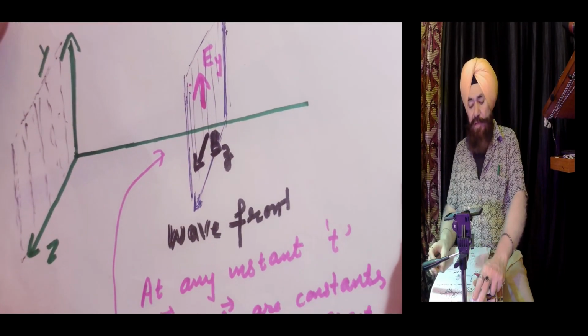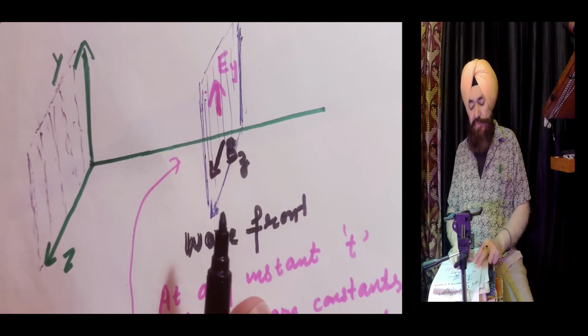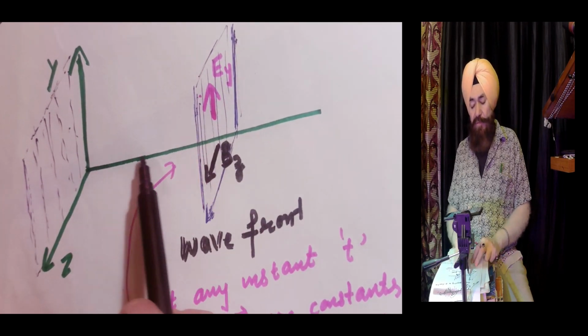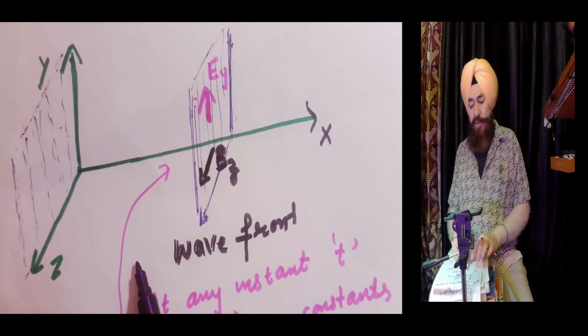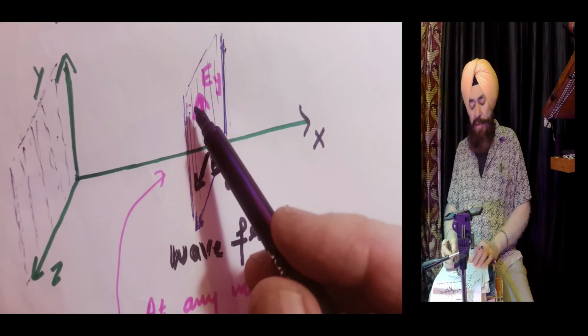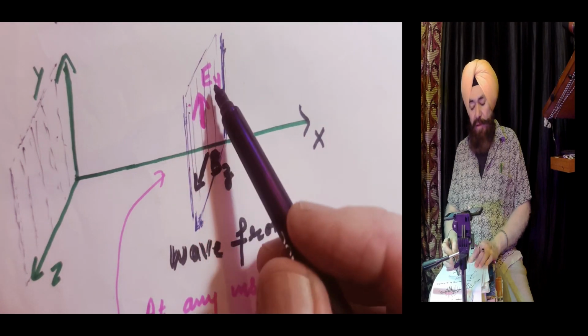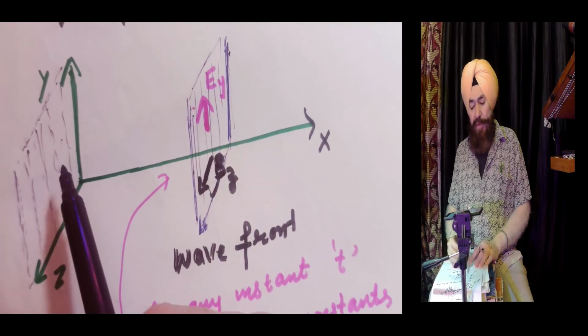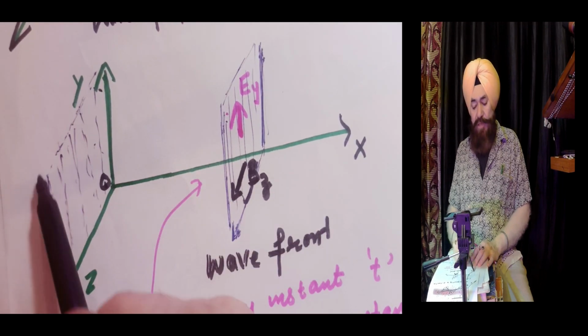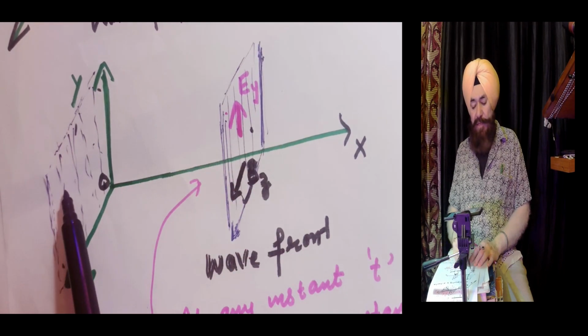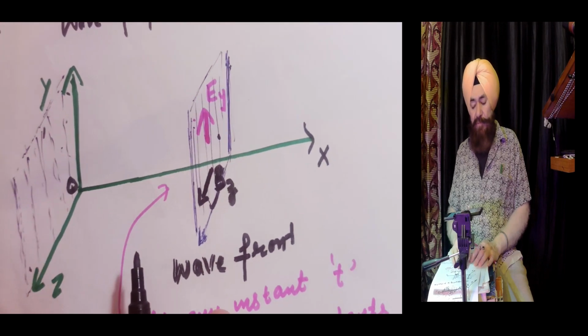Now let's come to the derivation. The wave is propagating along the x direction, right? Then this plane is parallel to the YOZ plane.